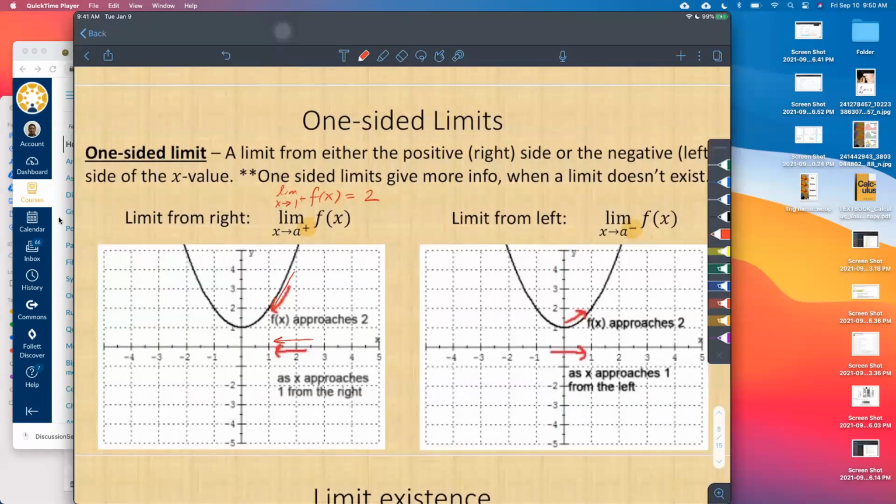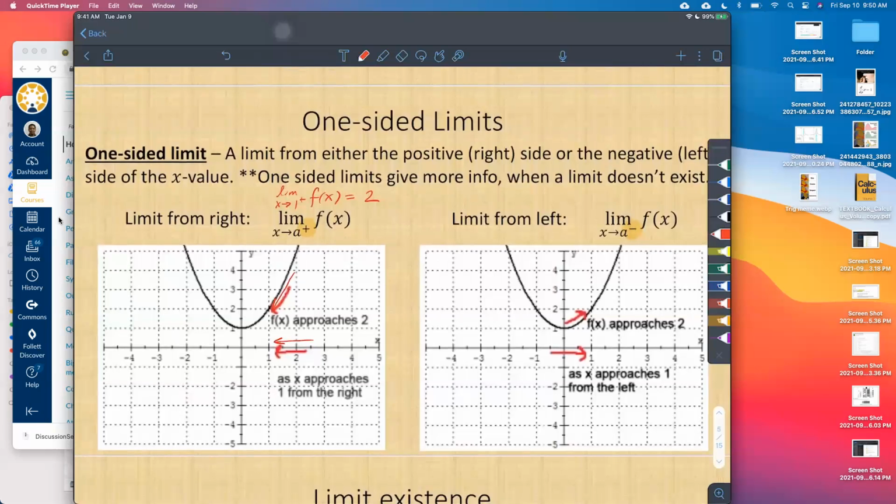Let's check our understanding here. The limit as x approaches, let's say 2, or from the left, yeah, 2 from the left of this function. Can somebody tell me what this is equal to? The limit as x approaches 2 from the left. What would that be equal to?